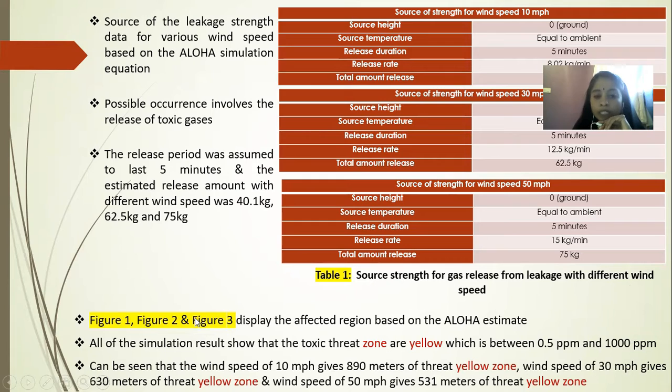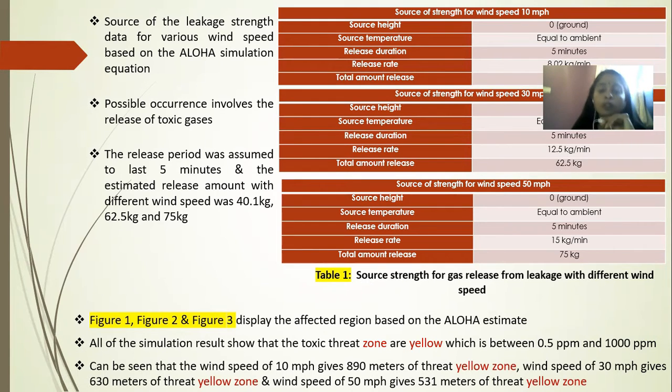All of the simulation results show that the toxic threat zone is yellow, which is between 0.5 ppm and 1000 ppm. It can be seen that a wind speed of 10 mph gives 890 meters of threat yellow zone, a wind speed of 30 mph gives 630 meters, and a wind speed of 50 mph gives 531 meters of the threat yellow zone.